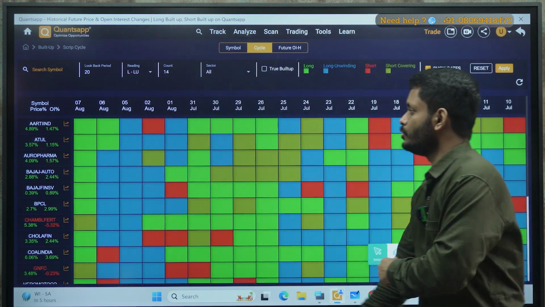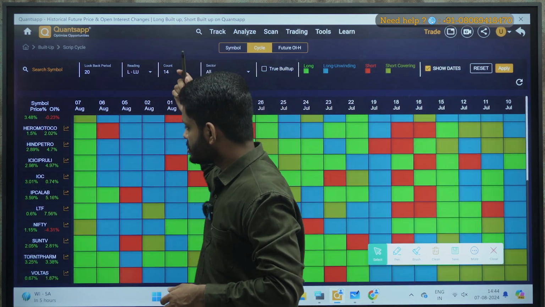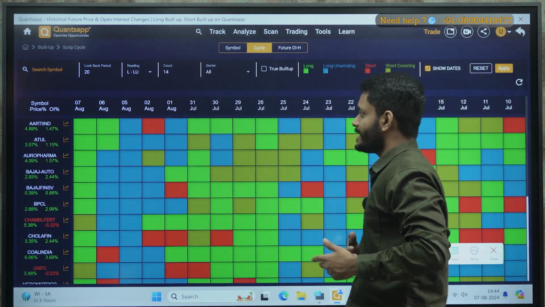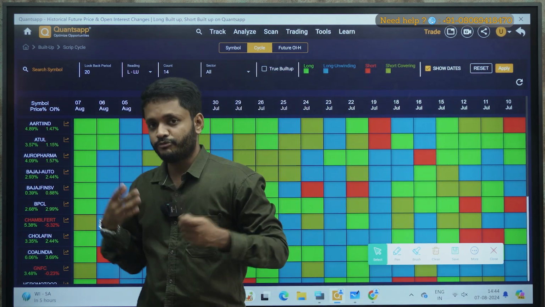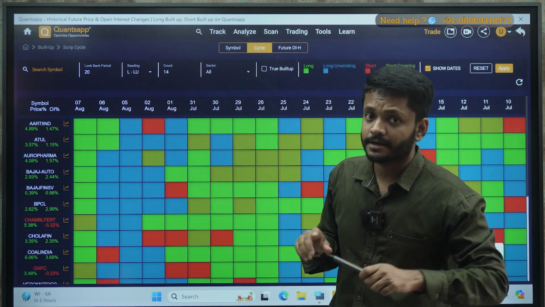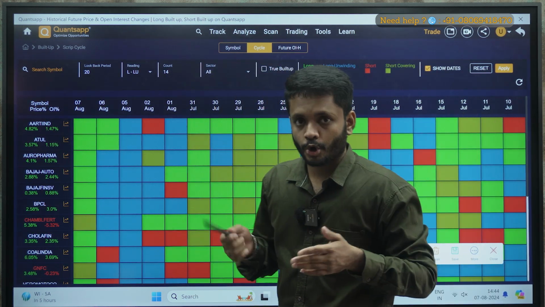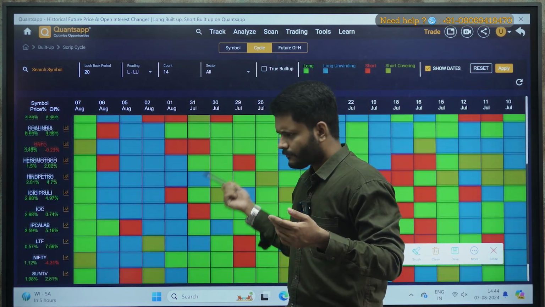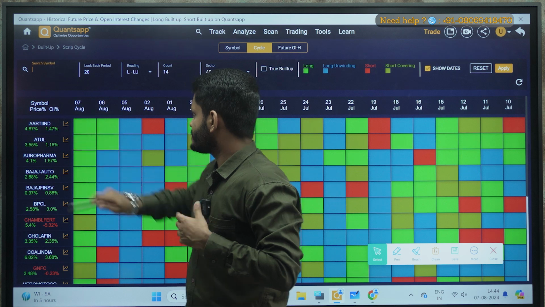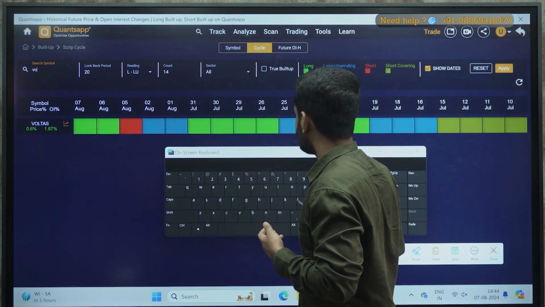Aarti Industries, Atul, Aurobindo Pharma, Bajaj Auto, Bajaj Finserv, BPCL, Chambal Fertilizer, and the list goes on. Can you see? So these are the counters where long and long unwinding cycle is being followed. So if you are planning a bullish trade, try to link it with the trap indicator. Say trap indicator is giving you a call write as trap, and you want to cross check. What was the signal? I think we saw Voltas, correct? Voltas, there was a put write as trap or something, correct? So let me come here and cross check Voltas.